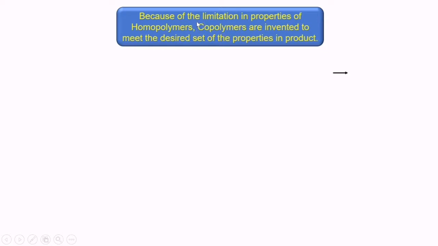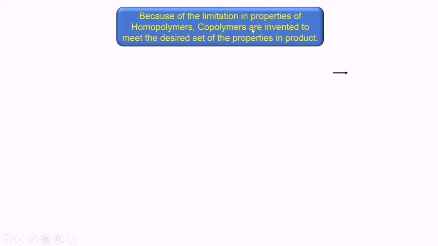When two different monomers are mixed, copolymers are produced, and these copolymers possess the properties of monomer A and monomer B, or monomer 1 and monomer 2, giving some combination of properties as compared to homopolymers.